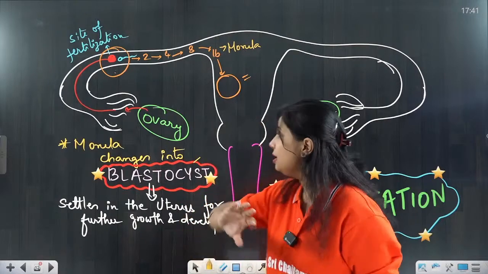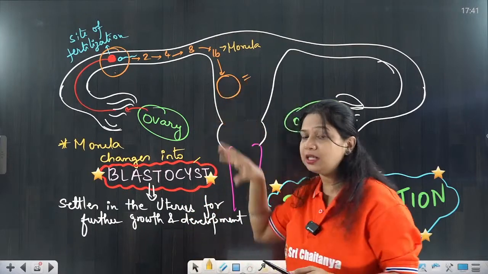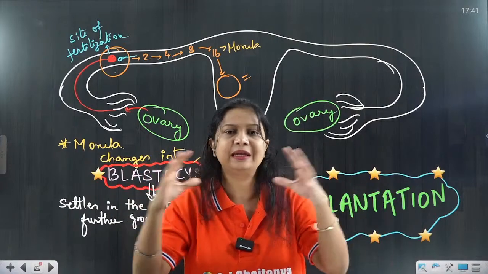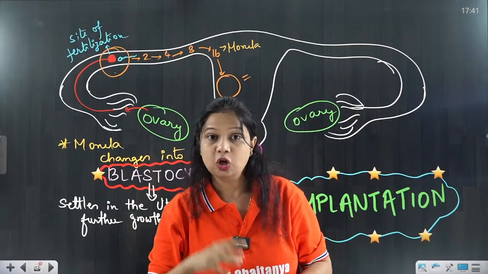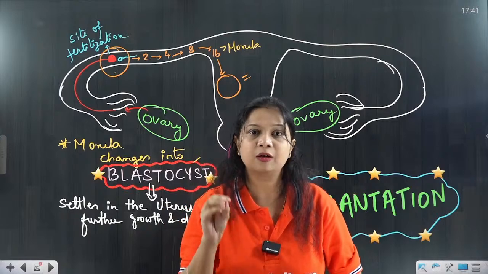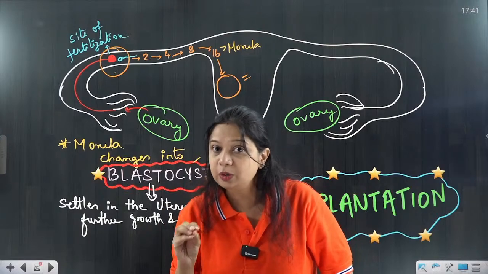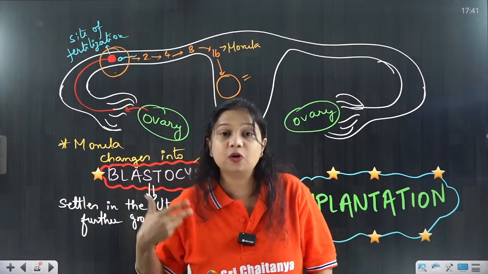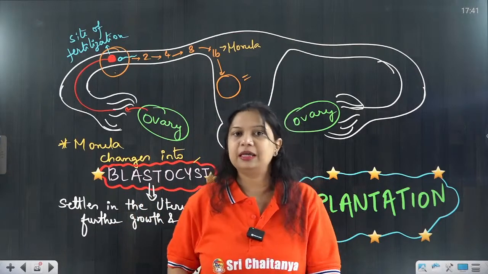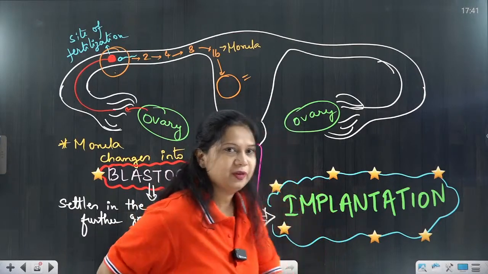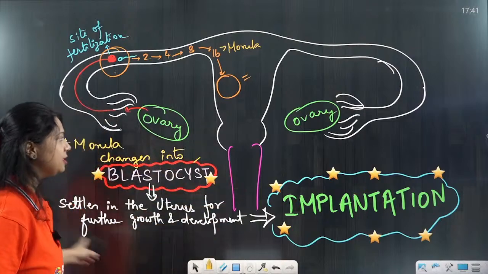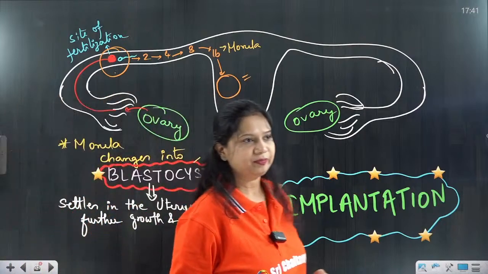It is exactly the same way the blastocyst will settle itself inside the uterine layers. So this process of settlement of the blastocyst in the uterine cavity for further growth and development of this structure is called implantation. Alright. So this is the process of implantation.